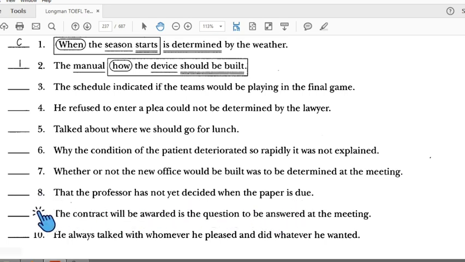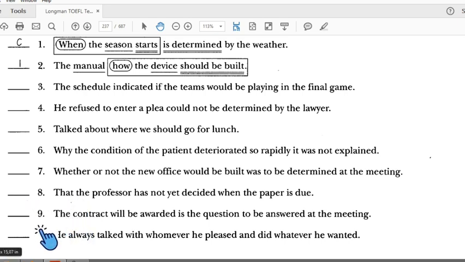Number 8 is totally incorrect, because there are two connectors here. We have to erase one. The professor has not decided when the paper is due. We don't need another connector, so number 8 is incorrect.